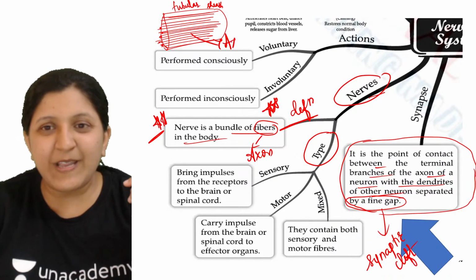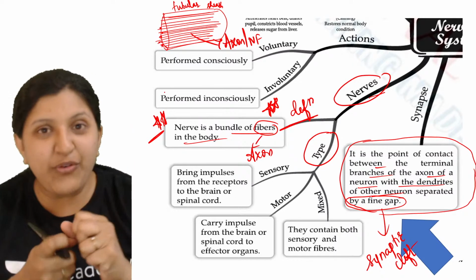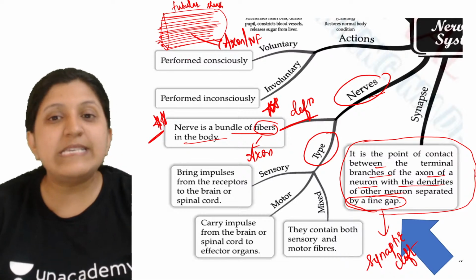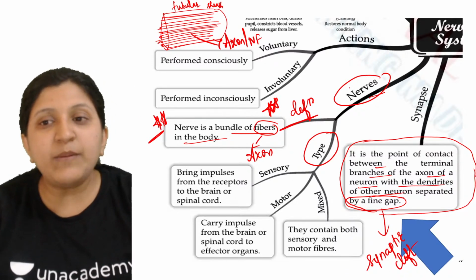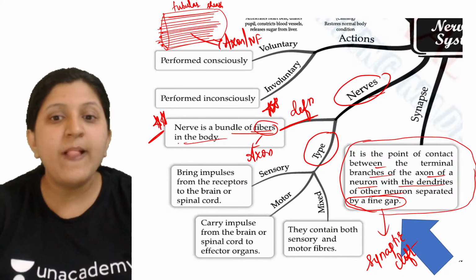I'll just write it. So axon we can say, or a nerve fiber. Many of the nerve fibers are arranged, and it will give us a bundled look. That means a nerve is a bundle of fibers, that is axons themselves, in the body.